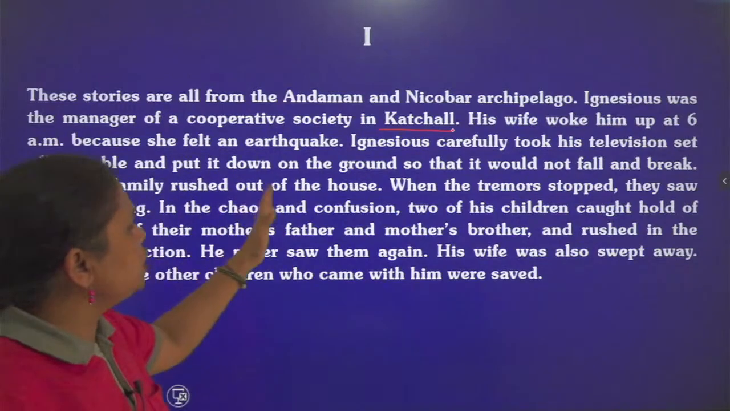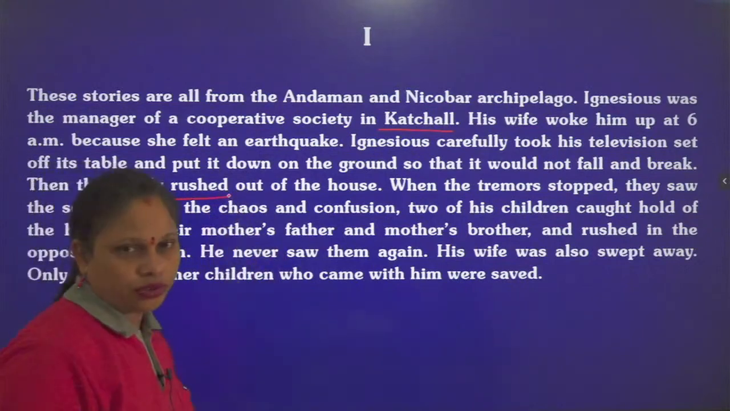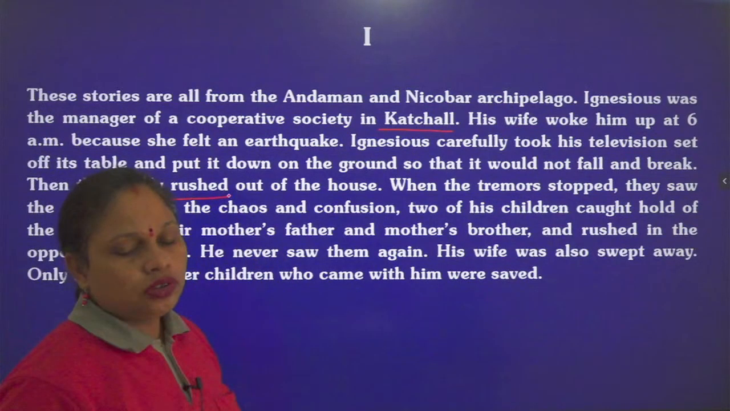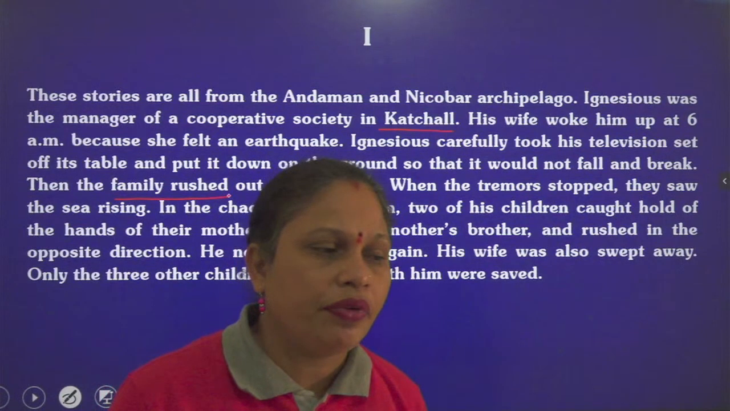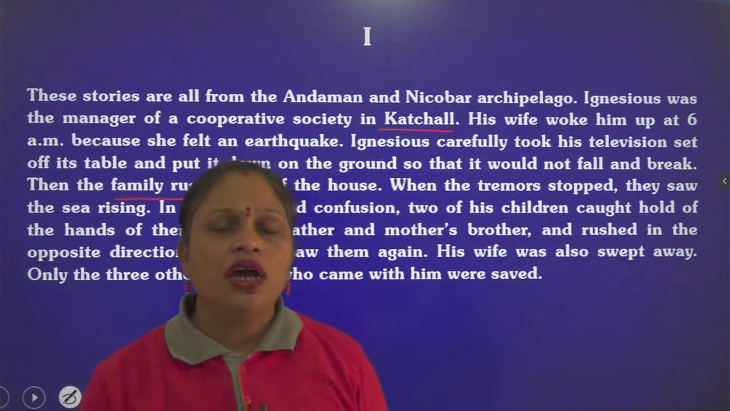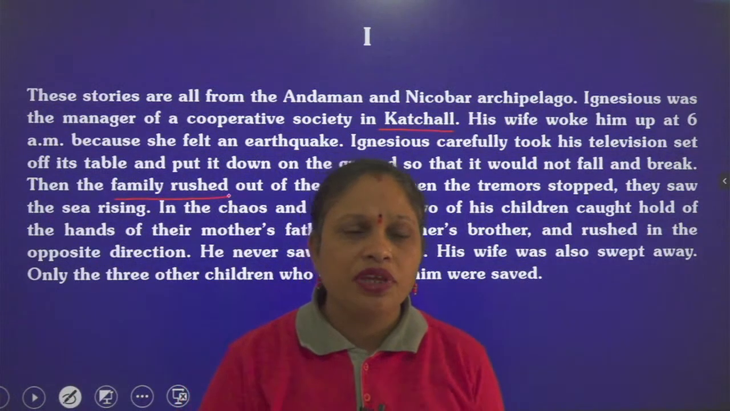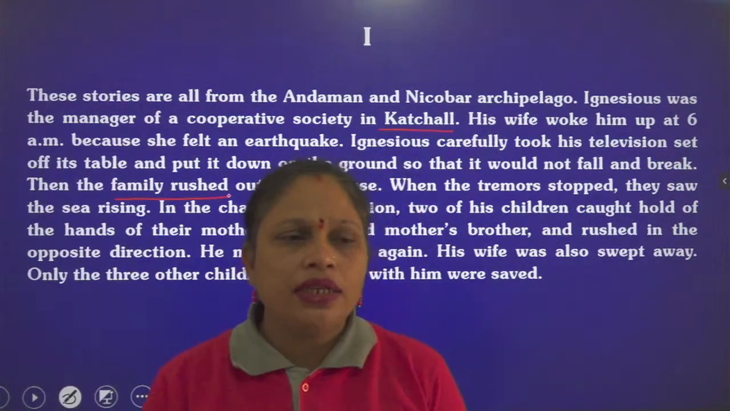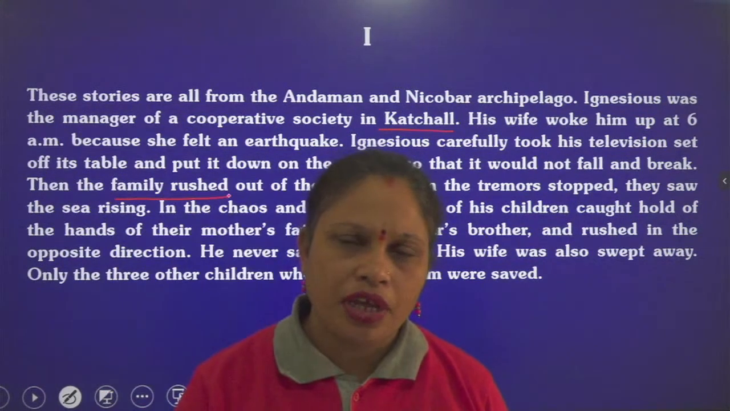then the family rushed out of the house. They ran out of the house. So you might have studied earlier in the geography section, for people living in earthquake prone areas where earthquakes are often experienced, some guidelines are given to them so that they would be able to save themselves, or less loss to property and life can be experienced.